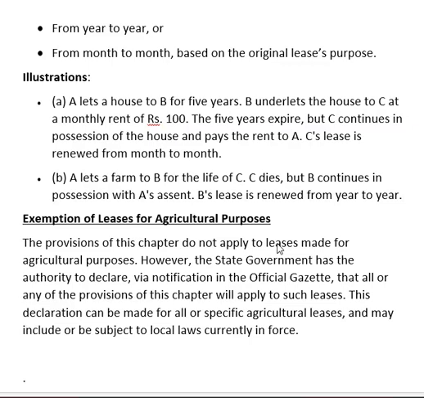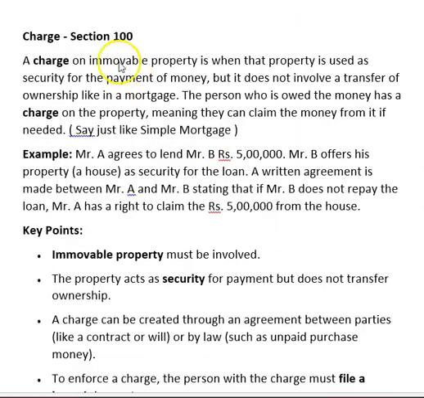Now one small topic, charge, Section 100. A charge on immovable property is when that property is used as security for the payment of money but does not involve a transfer of ownership like in a mortgage.